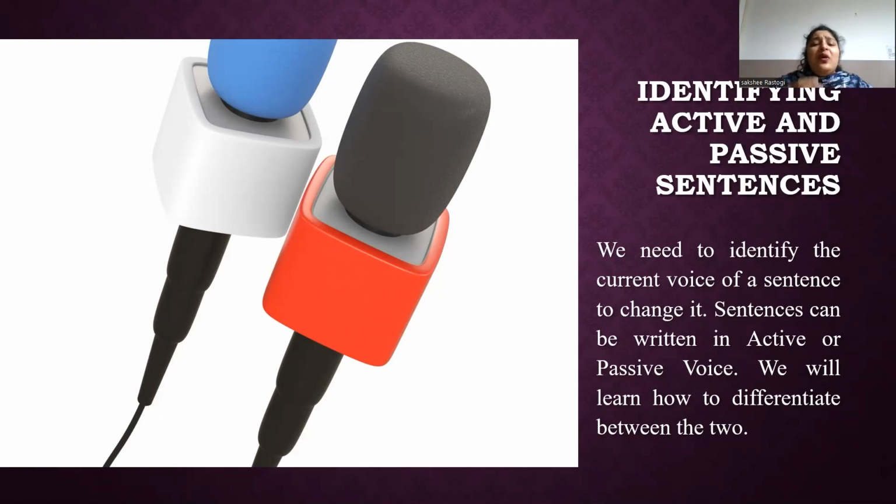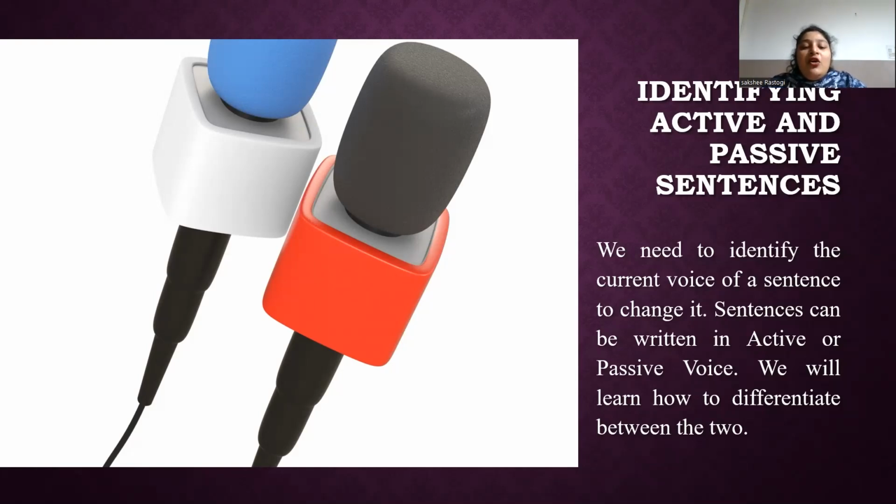And in the third step, you ask about the action. If the subject performs the action, it's an active sentence. If the subject receives the action, it's a passive sentence. So for example, the dog bites the man. Who did the action? The dog did the action. Therefore, it's an active sentence. The meal is cooked by the chef. The main verb is cooked. The subject is meal. Who did the action? The chef did the action. Therefore, it's a passive sentence.